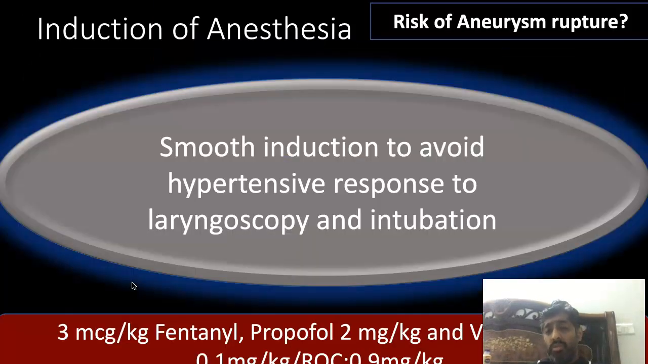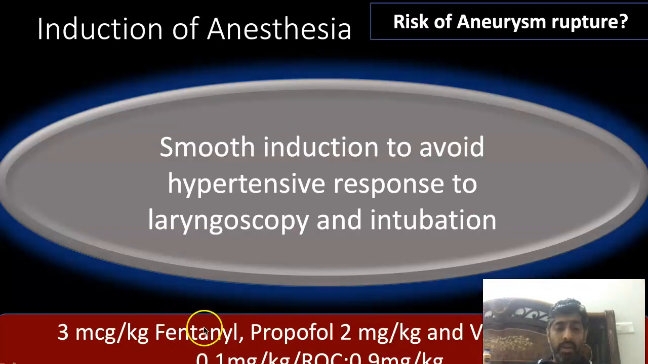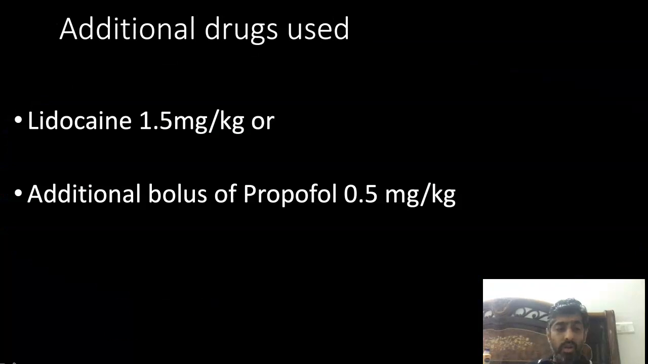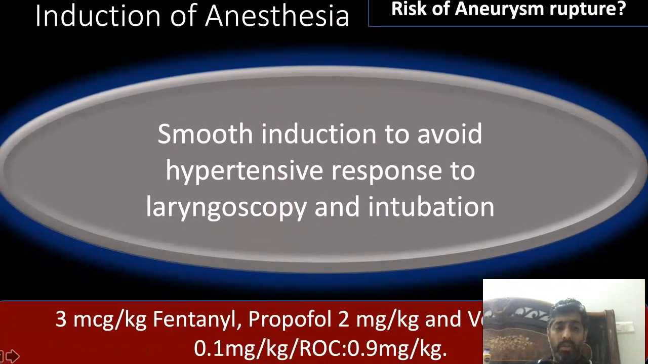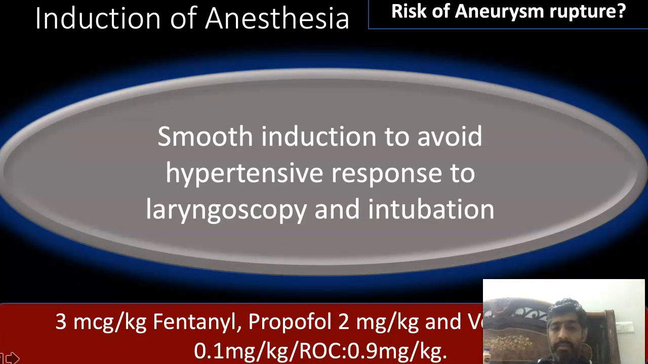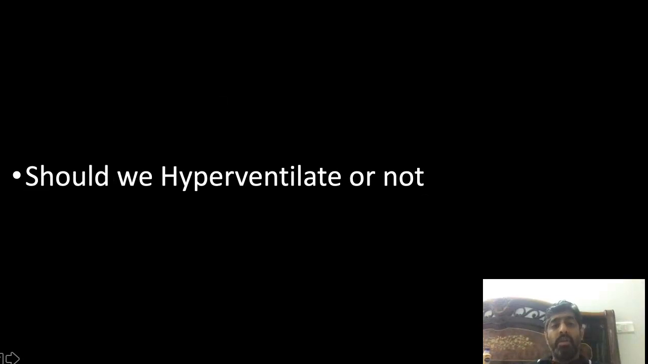The most important goal at that time is a smooth induction to avoid a hypertensive response, and you can use any sort of anesthesia. Nothing is specifically preferred. You can use fentanyl, propofol and rocuronium for giving anesthesia to these patients. That's perfectly fine. And you can give a bolus dose of lidocaine or propofol to decrease the transmural pressures.